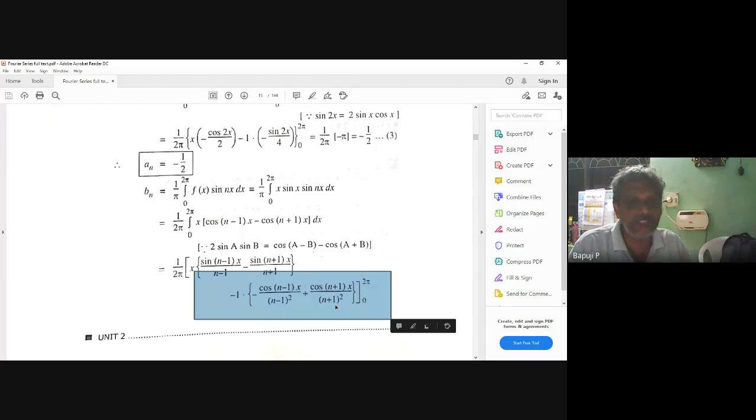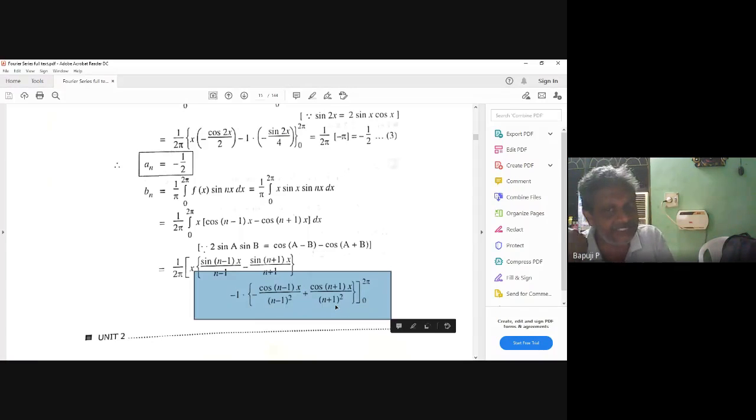Can you stop at 0 like this? Is there something you want to tell me? When is bn 0, tell me, because which denominator is there? N minus 1 is there. So when is it 0, tell me. See, the denominator n minus 1 is a very dangerous case.